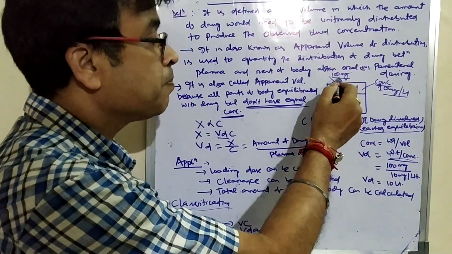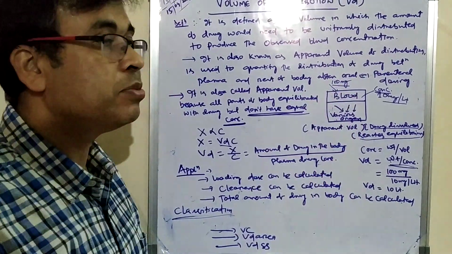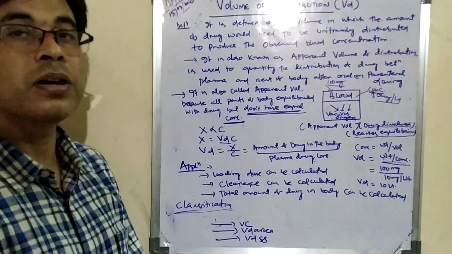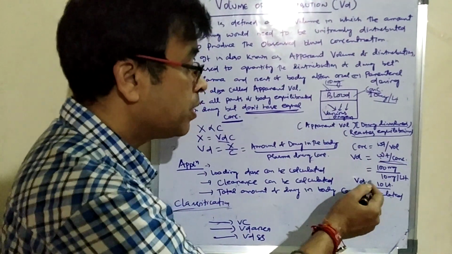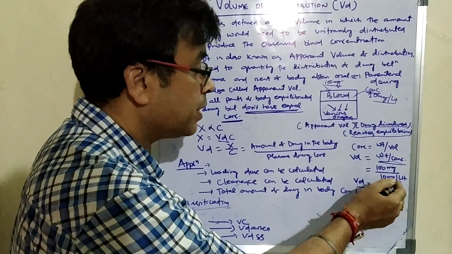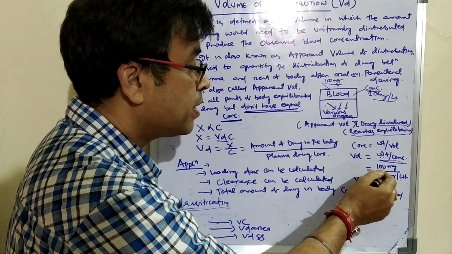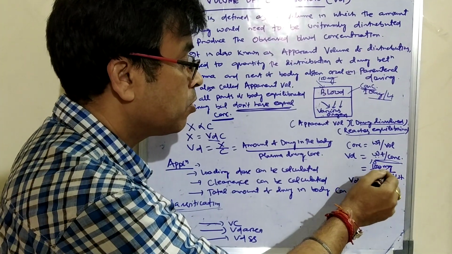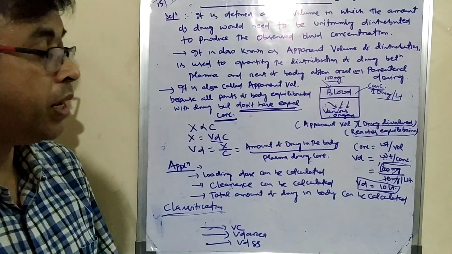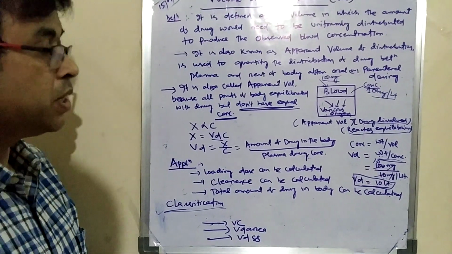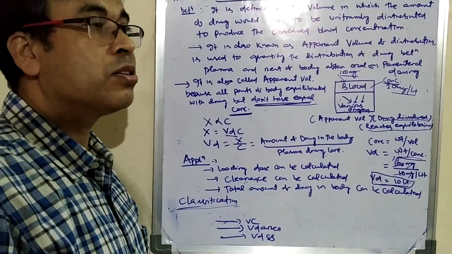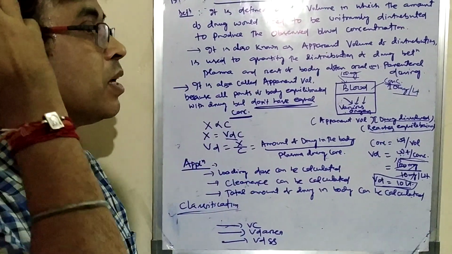So what is your mass? You have given 100 mg of the drug, and your concentration is 10 mg per liter. Then Vd is mass by concentration, so 100 mg divided by 10 mg per liter. The mg cancels, and Vd is equal to 10 liters. This is how you calculate the volume of distribution. Similarly, if you take 500 mg and the concentration is 5 mg per liter, then it will be 100 liters.